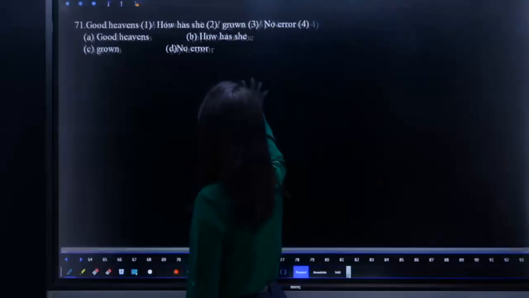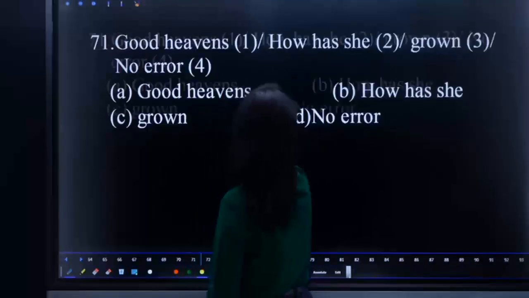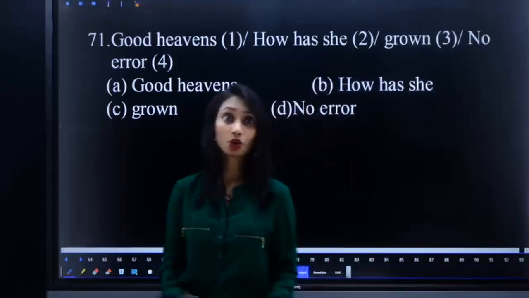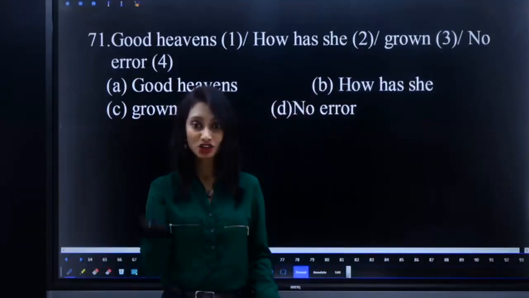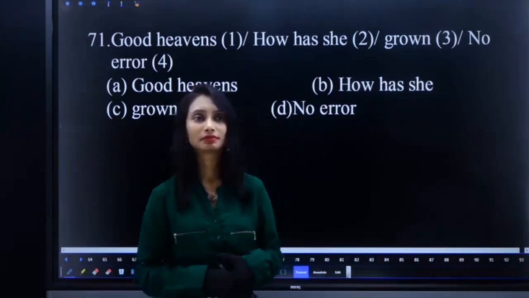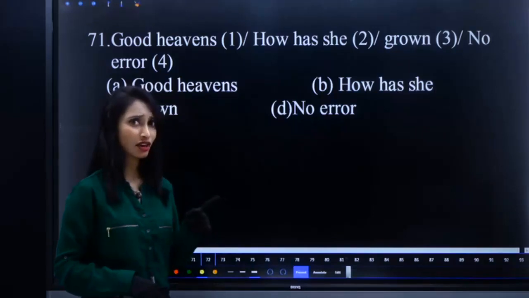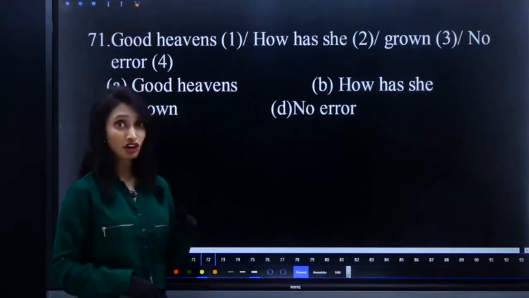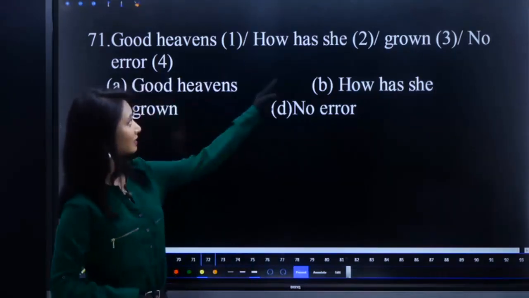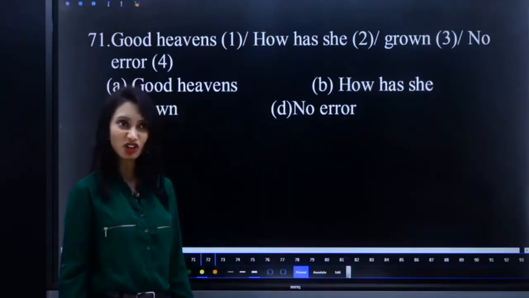Right? 71. Good heavens, how has she grown? What is the error here? Remember the structure we discussed before? Assertive sentence structure is different from interrogative sentence structure. Is this one an interrogative? How has she grown? Are we questioning someone?